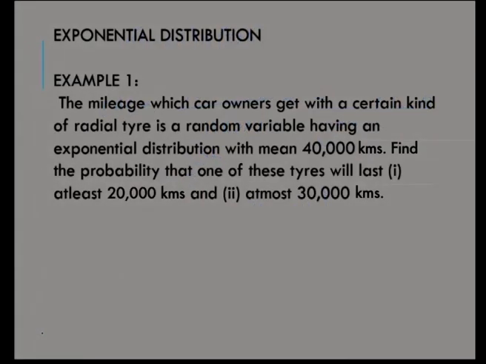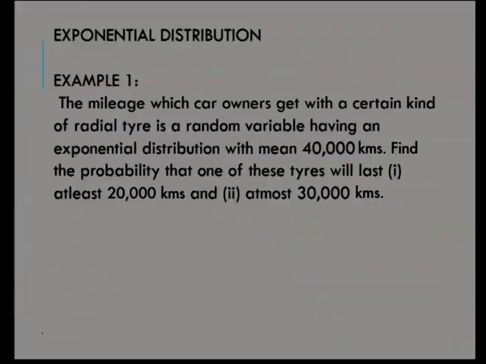The mileage which car owners get with a certain kind of radial tire is a random variable having an exponential distribution with mean 40,000 kilometers. Using the mean, we have to find the parameter lambda. Once the parameter lambda is found, then only you can write its PDF, and using the PDF we have to find the probability. Okay. Find the probability that one of these tires will last at least 20,000 kilometers and at most 30,000 kilometers. We have to derive these two probabilities. We shall start the solution.